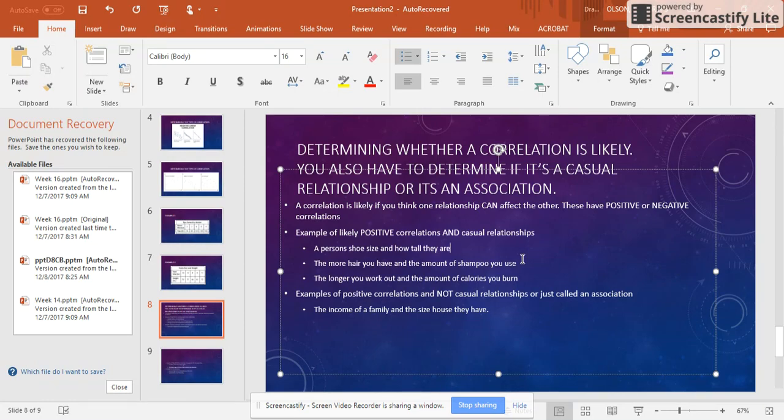Positive correlations, like a person's shoe size and how tall they are. Is that a positive correlation? Yeah, usually the taller you get, the bigger your shoe size is. Think about my daughter. She's 2. Her shoe size is only a 6.5-ish. But that's in kid sizes, right? So her shoe size is very, very small. As she grows up, her shoe size will get bigger. So as I record that, it would have a positive correlation. The taller she gets, the bigger her shoe size would get.